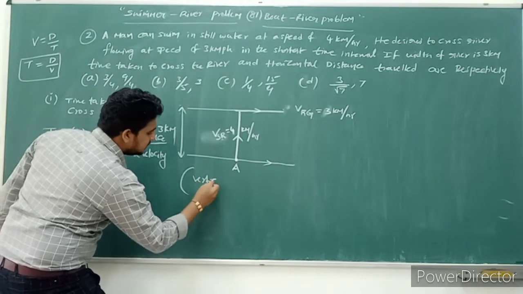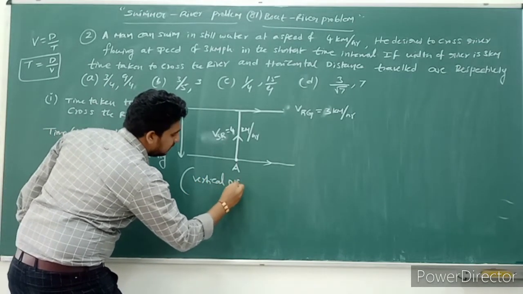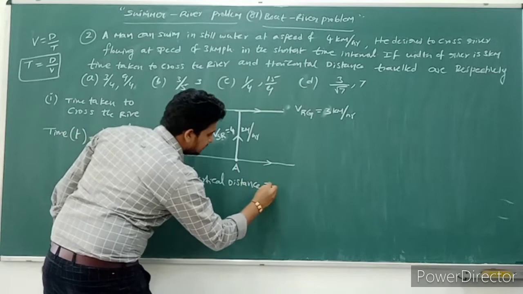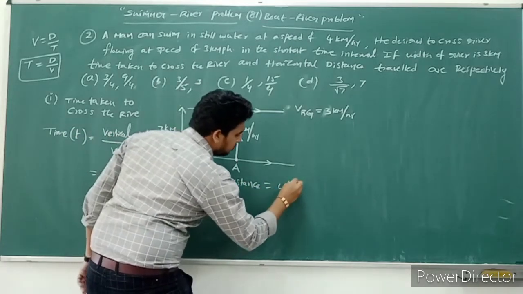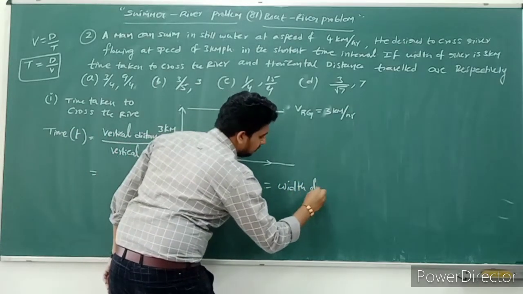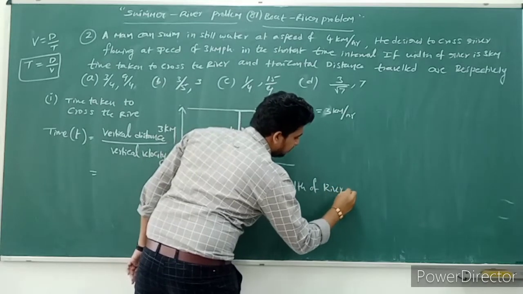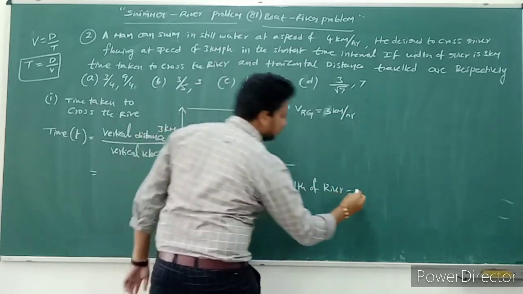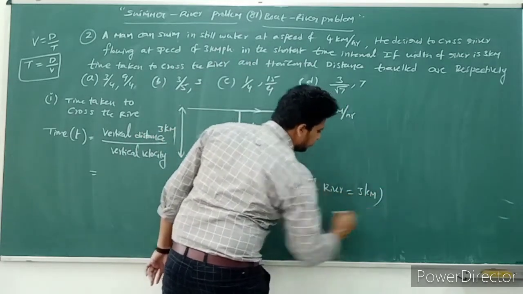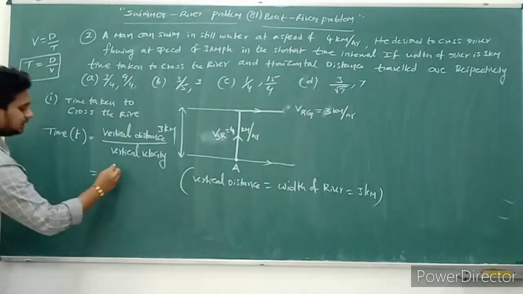Vertical distance is equal to the width of the river, which is already given as 3 kilometers.